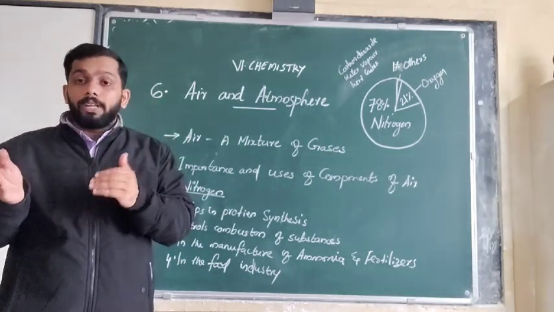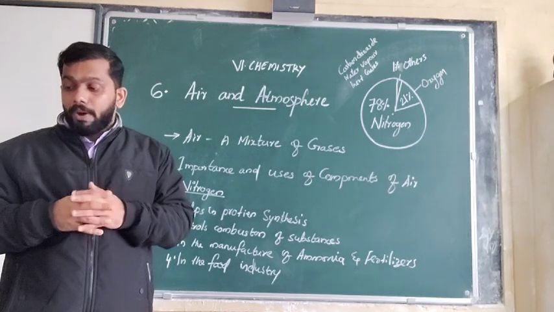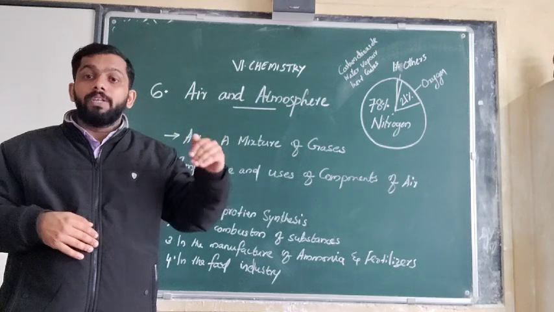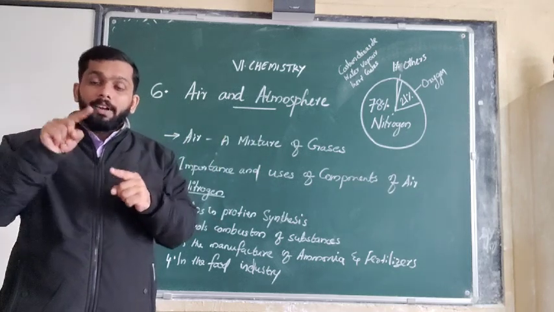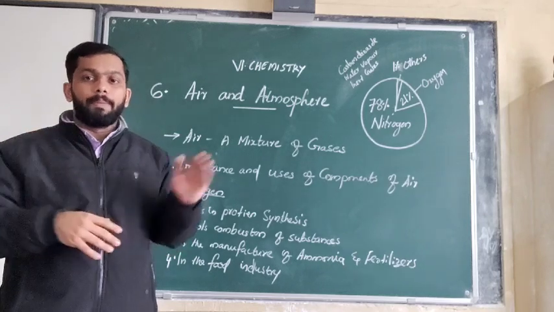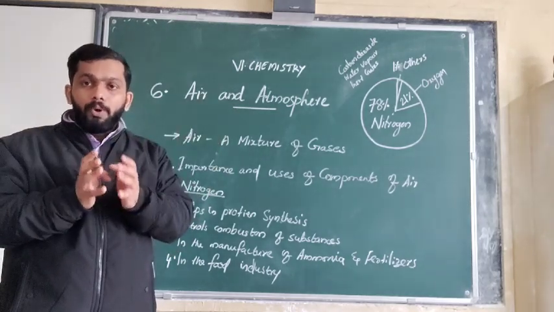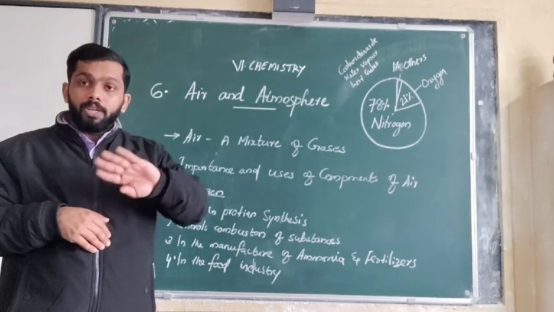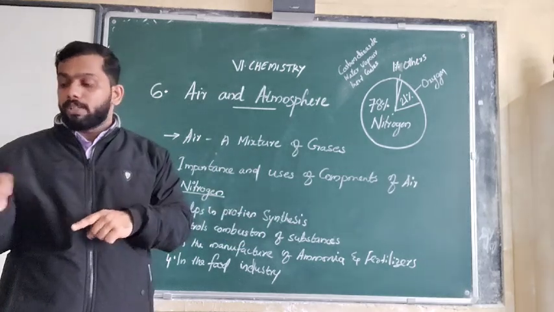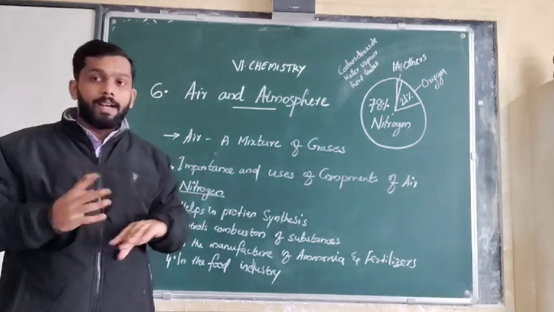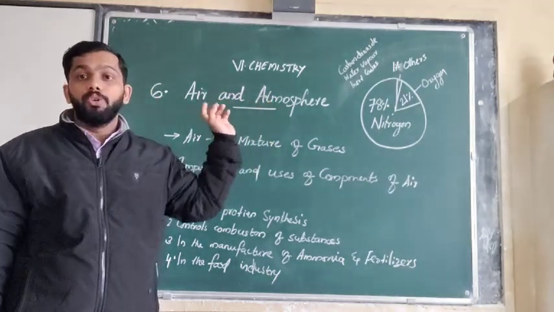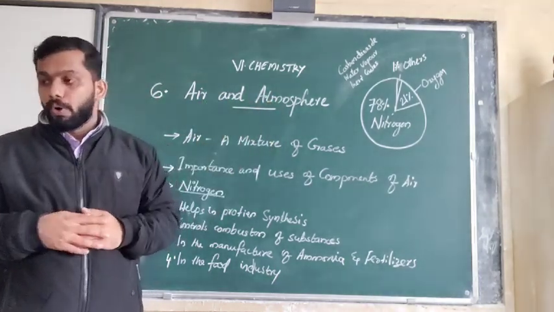Then again, Anthony Lavoisier found in 1789 the ratio of the components of air. He also did not know which the components are, but he said that the ratio of the components of air is 1:4. That means if one component is one portion, then the other component is 4 times more. Later, these components were known as oxygen and nitrogen. So the ratio between oxygen and nitrogen is around 1:4.